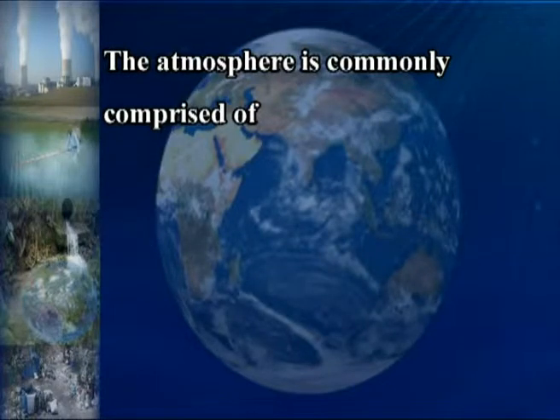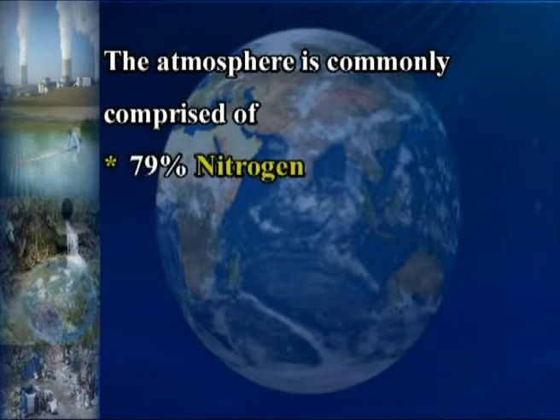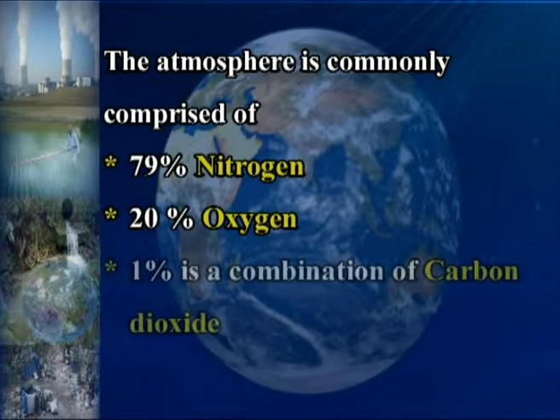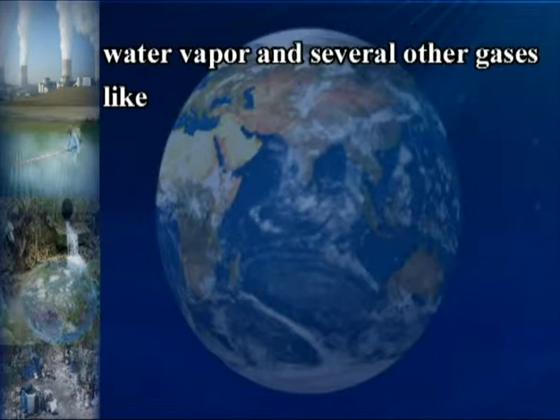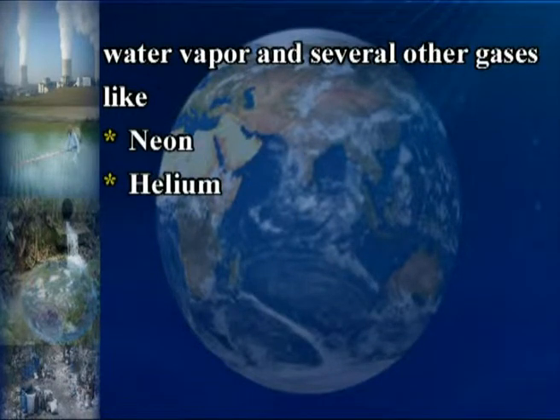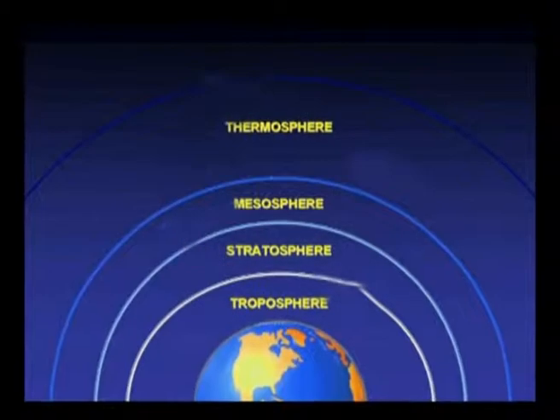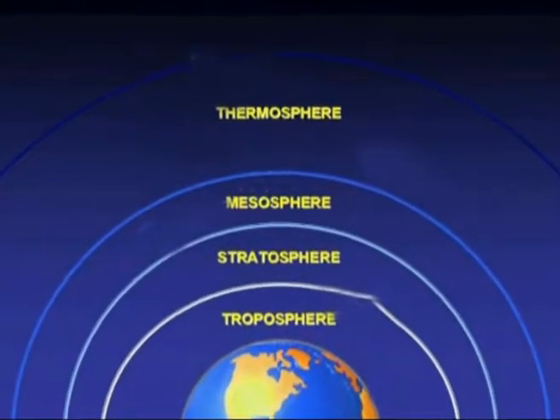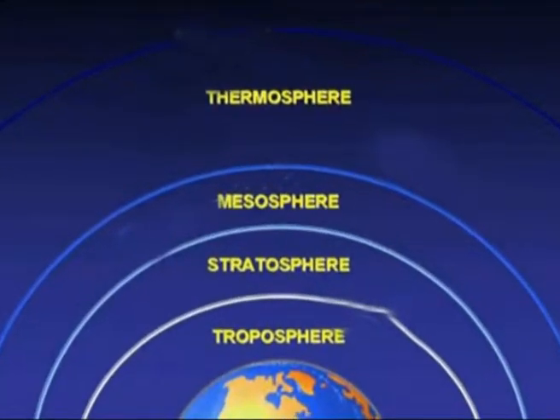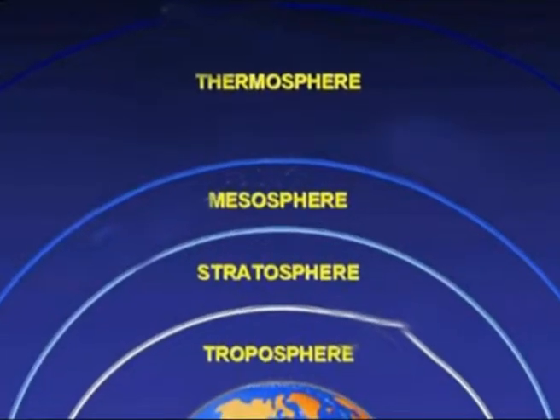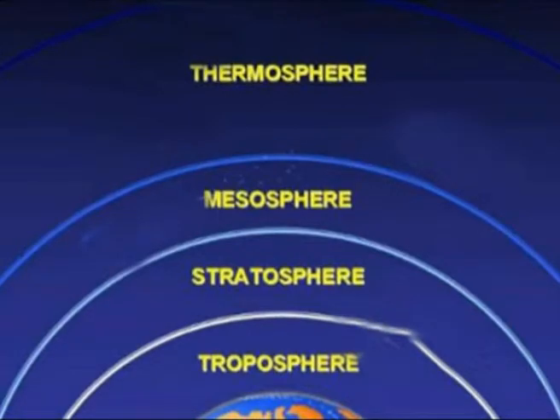The atmosphere is commonly comprised of 79% nitrogen, 20% oxygen and 1% a combination of carbon dioxide, water vapor and several other gases like neon, helium, methane, krypton, hydrogen and xenon. The atmosphere has 4 layers: troposphere, stratosphere, mesosphere and thermosphere.